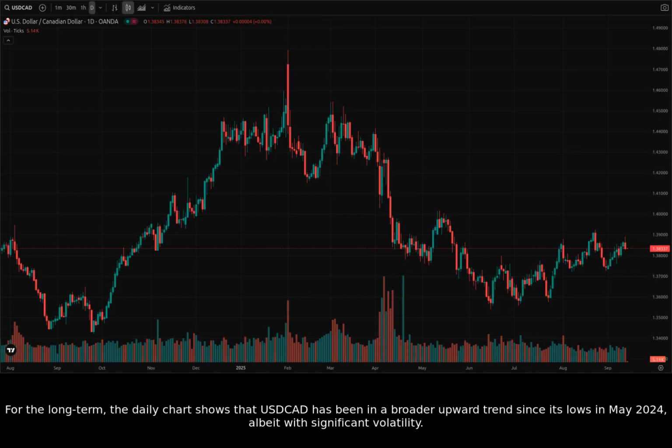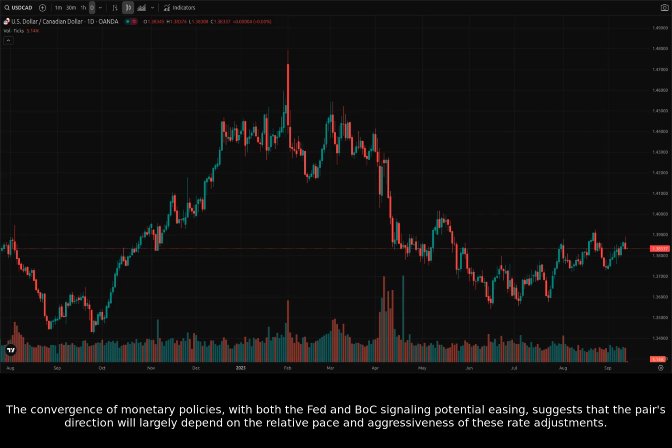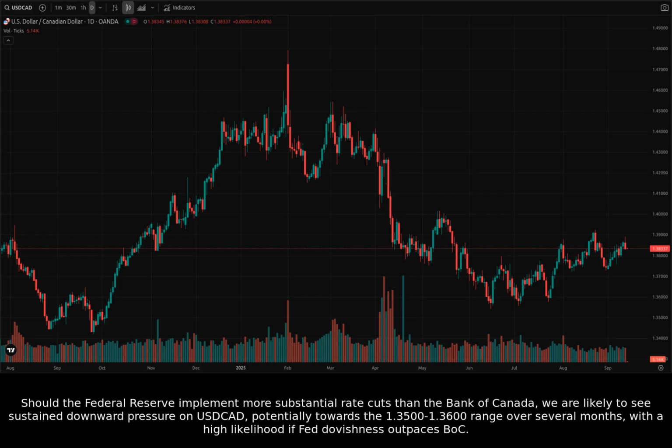For the long term, the daily chart shows that USDCAD has been in a broader upward trend since its lows in May 2024, albeit with significant volatility. The convergence of monetary policies, with both the Fed and BOC signaling potential easing, suggests that the pair's direction will largely depend on the relative pace and aggressiveness of these rate adjustments. Should the Federal Reserve implement more substantial rate cuts than the Bank of Canada, we are likely to see sustained downward pressure on USDCAD, potentially towards the 1.3500 to 1.3600 range over several months, with a high likelihood if Fed dovishness outpaces BOC.